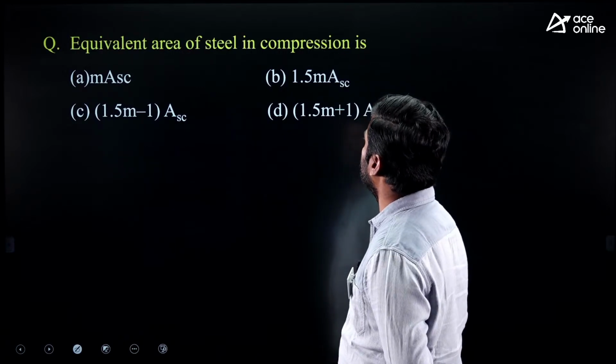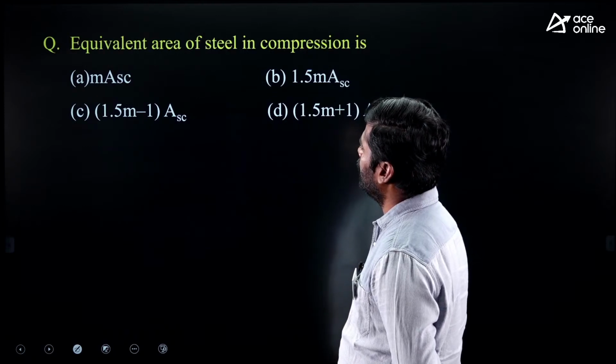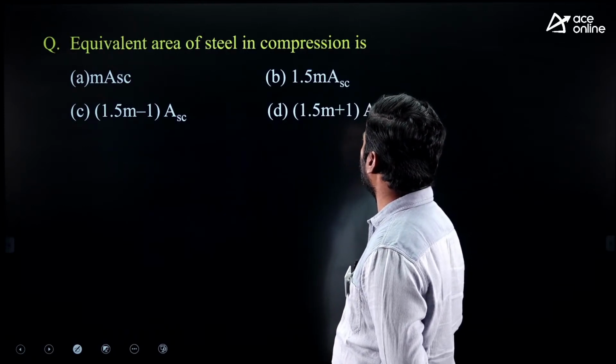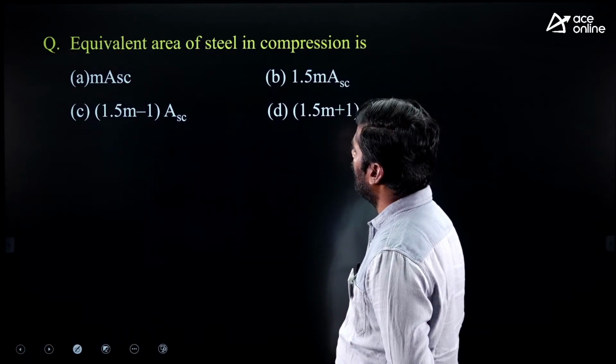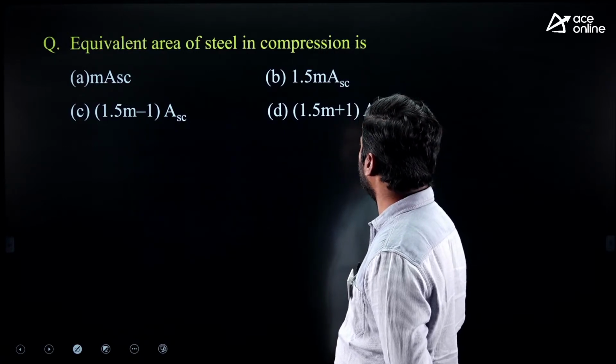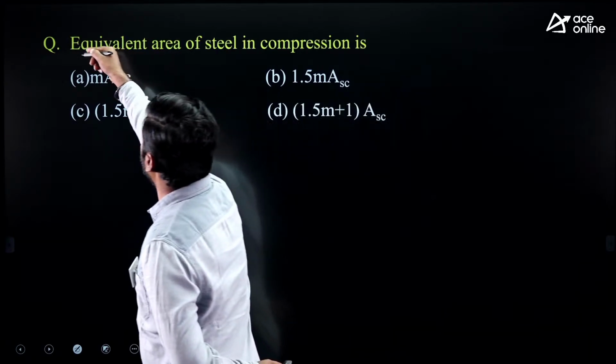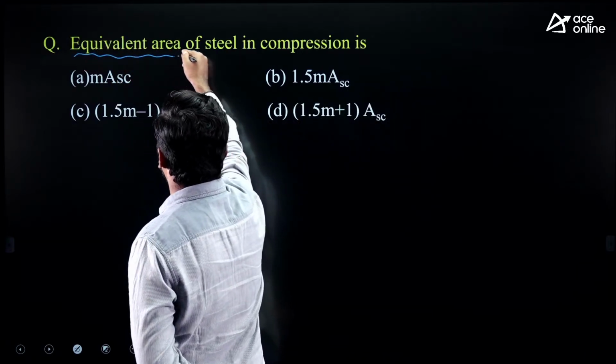Equivalent area of steel in compression is m into ASC, 1.5 m into ASC, 1.5 m minus 1 into ASC, 1.5 m plus 1 into ASC. They are asking equivalent area.